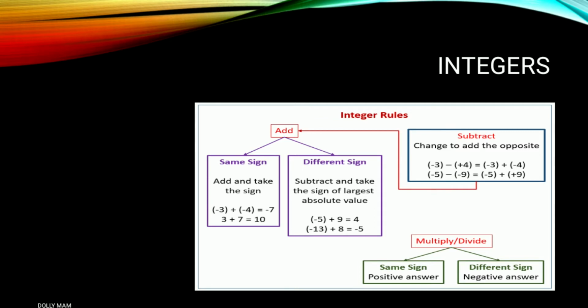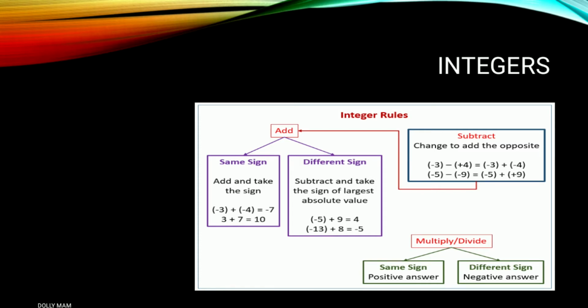So -5 add +9. Both integers have opposite signs. When opposite, we have to subtract and take the sign of the largest digit. So we have to subtract 5 from 9. Our answer is 4.